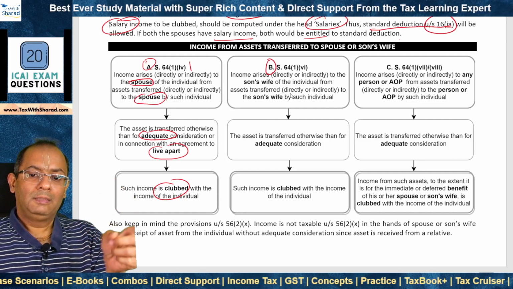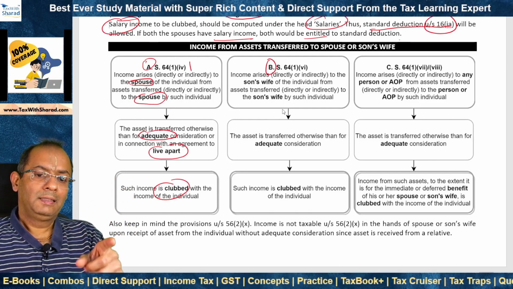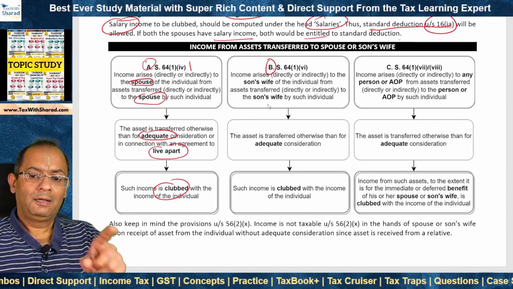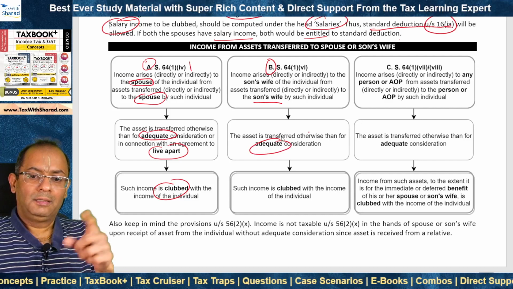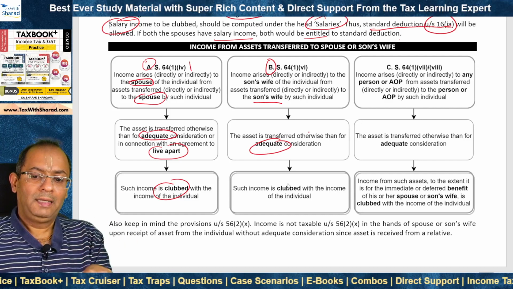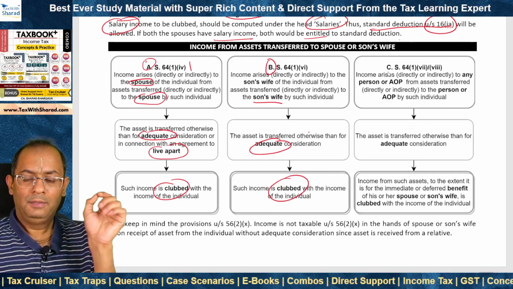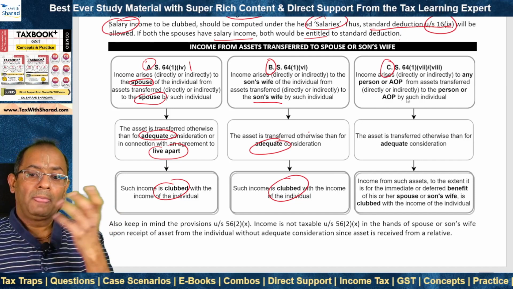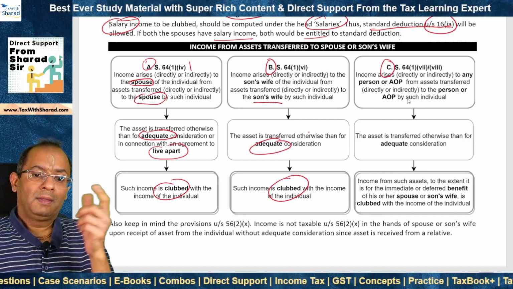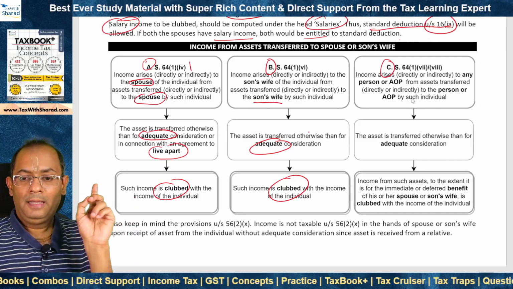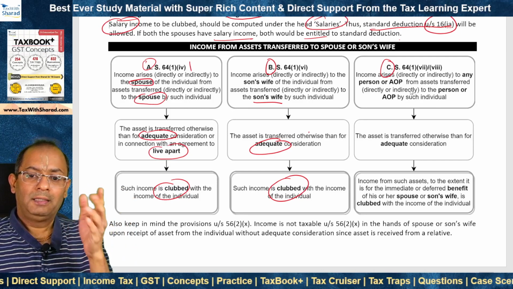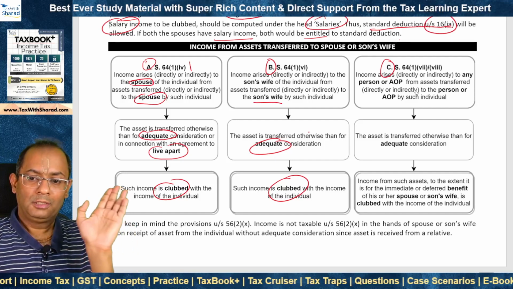Situation B covers a similar situation, but in such case, instead of the spouse, assets are transferred to the son's wife, which is otherwise than for adequate consideration. In such case, the income from such asset is clubbed with the income of the individual. In situation C, the income from the asset is routed via, say, any other person or an association of persons. So asset is not directly transferred to the spouse or the son's wife.